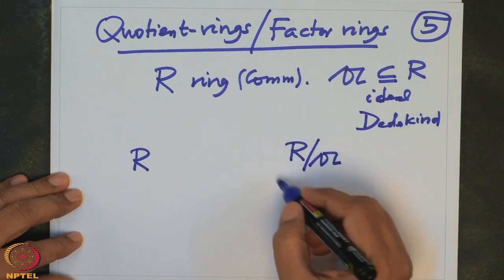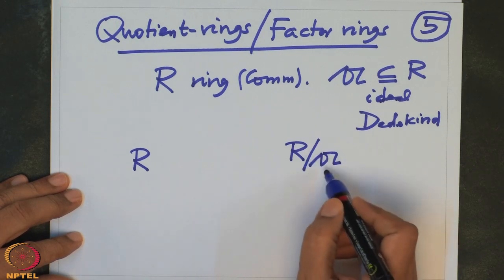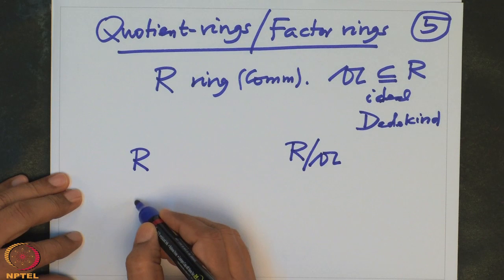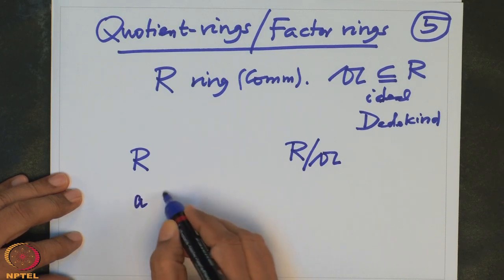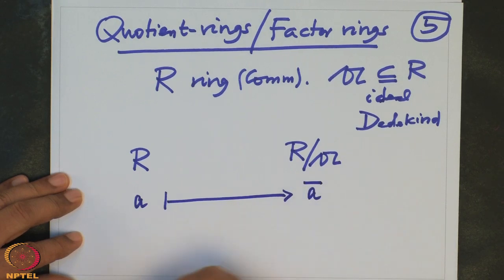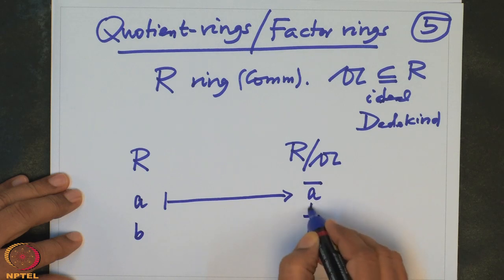What are the elements here? The elements are precisely the equivalence classes when you read modulo A. Given any element a here, we read it mod A, denote it by a bar, and when do you say a bar equal to b bar?